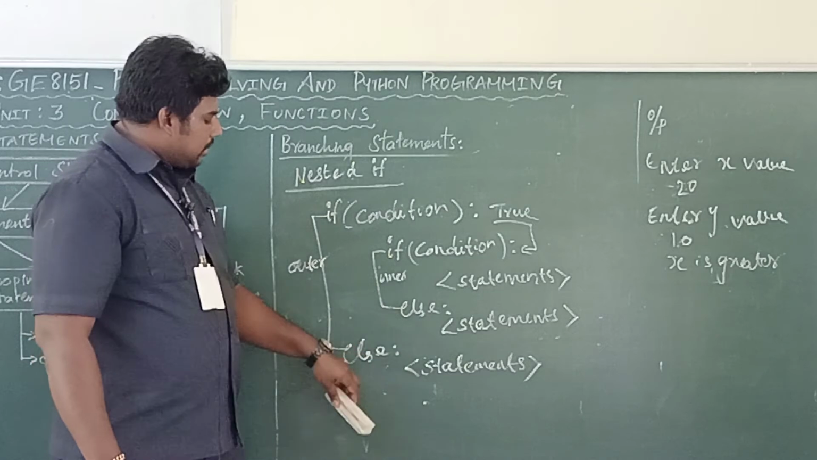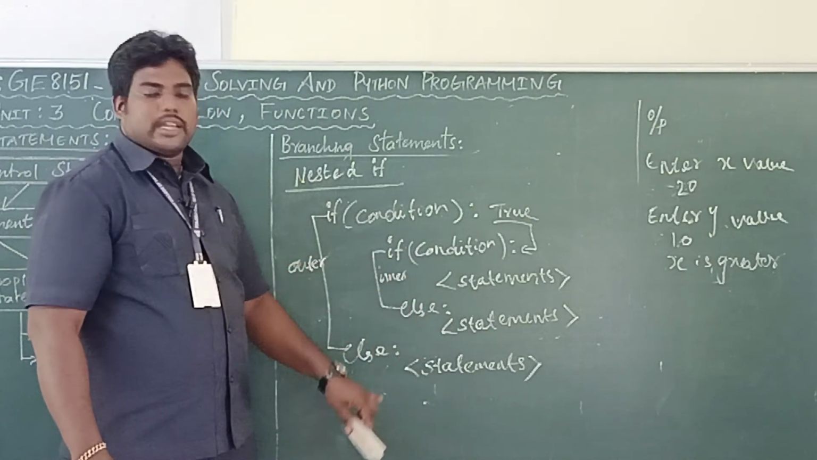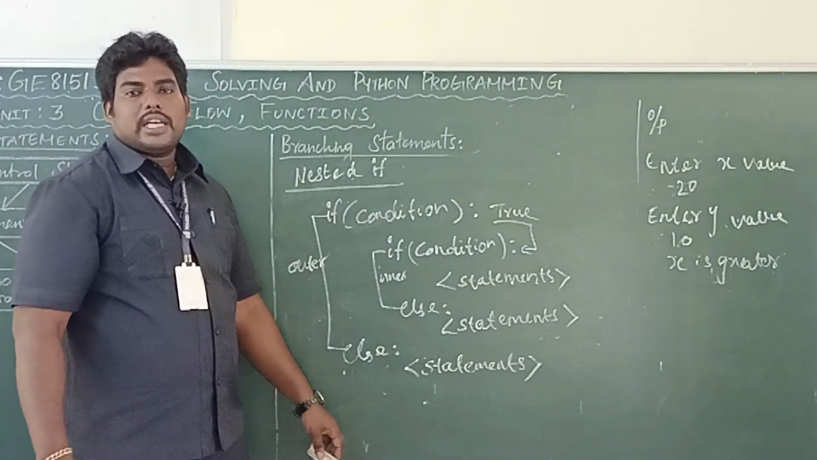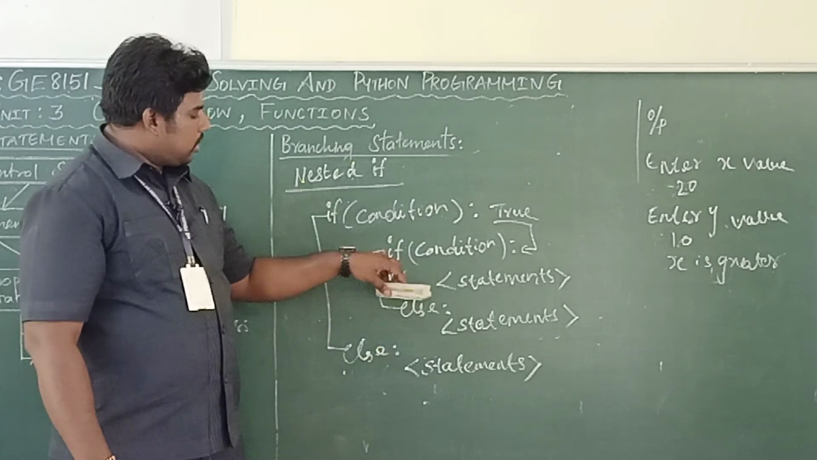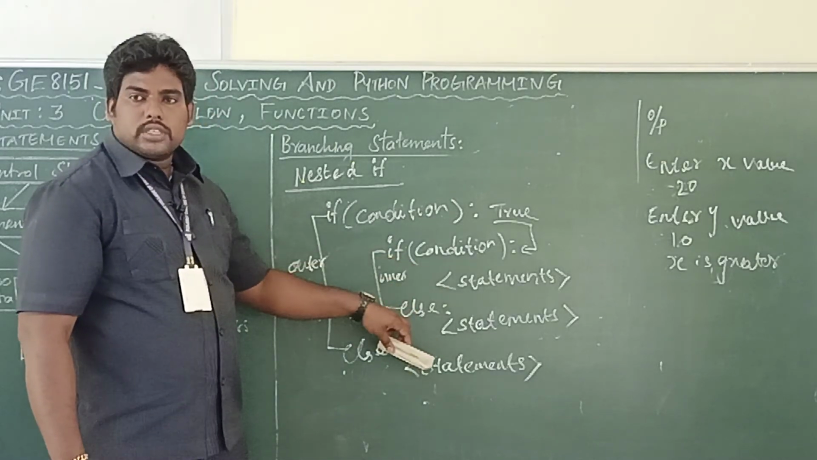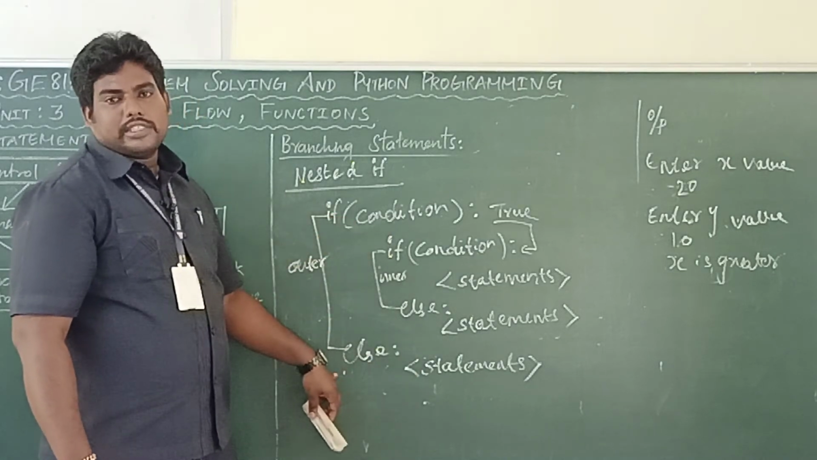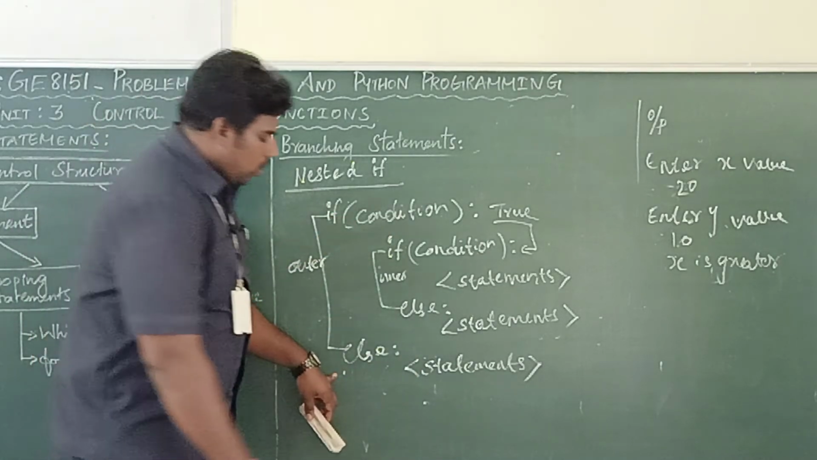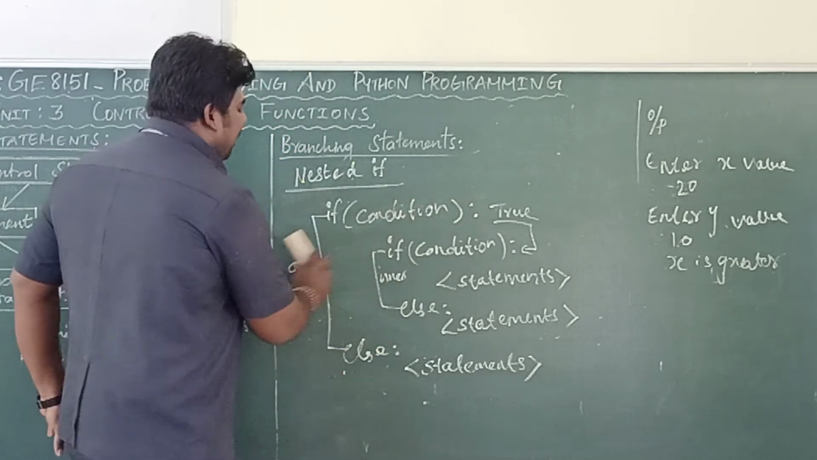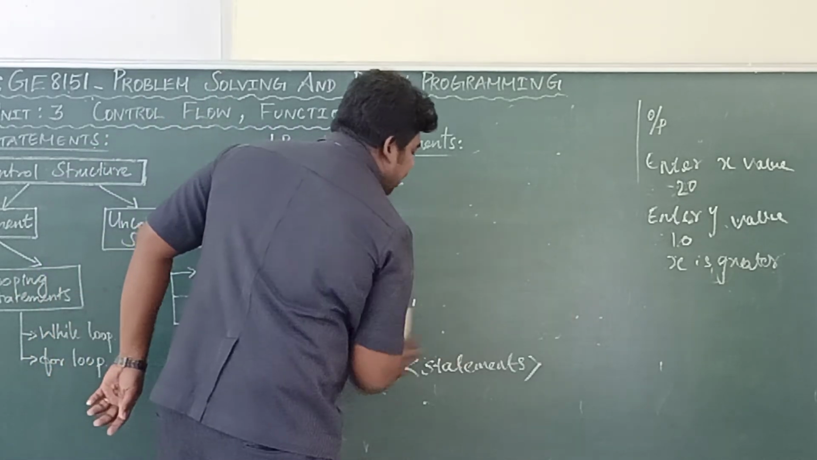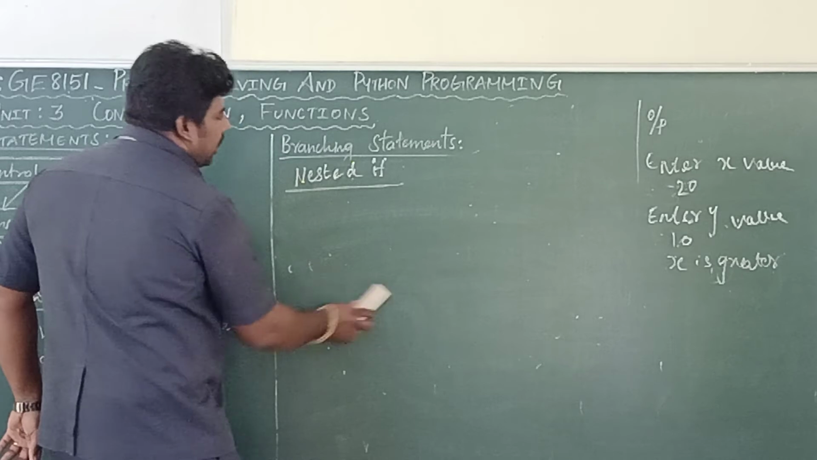Inside this if else, another if else is there. That's what we say is a nested if. These are the inner if else. For this if, this is the else. For this if, this is the else statement. All of you got it? Now I will explain an example, so you will get a clear idea about the nested if.